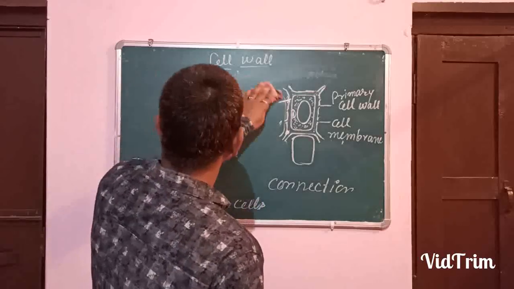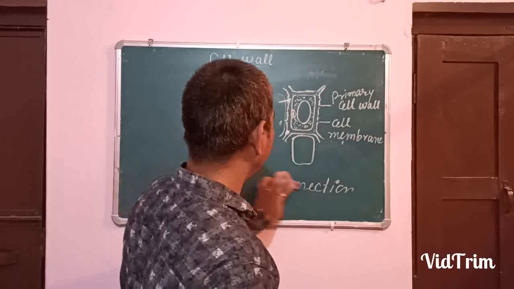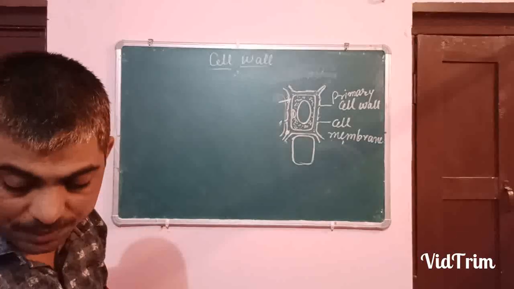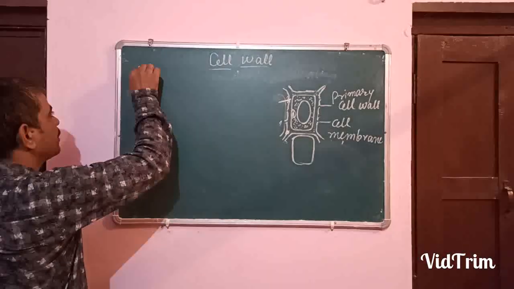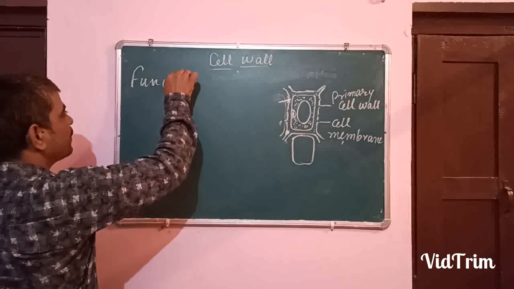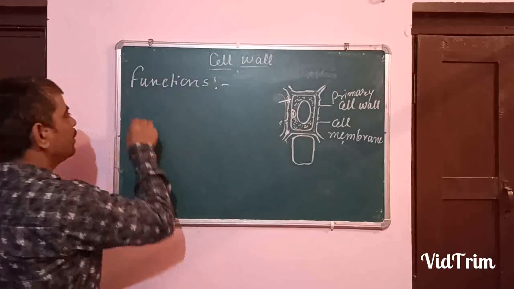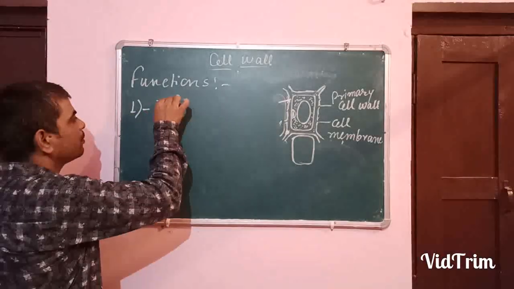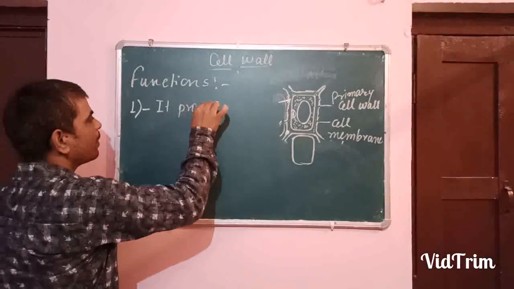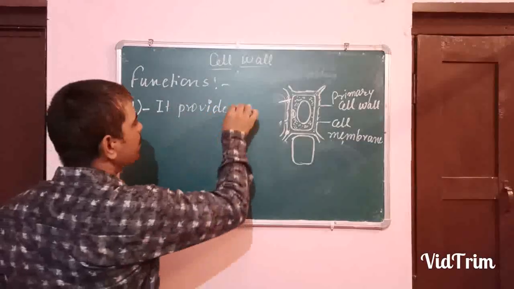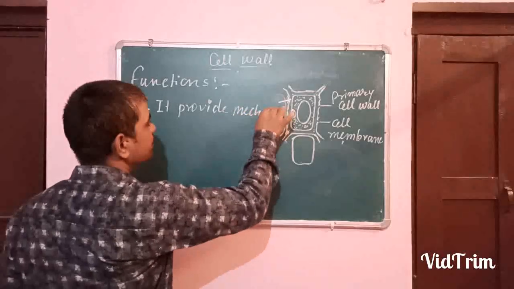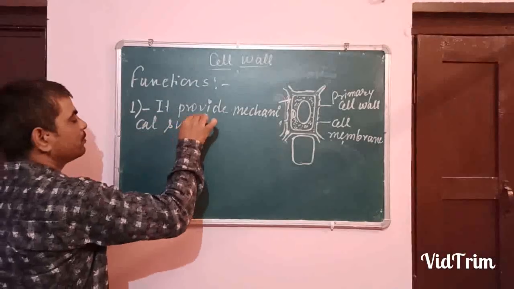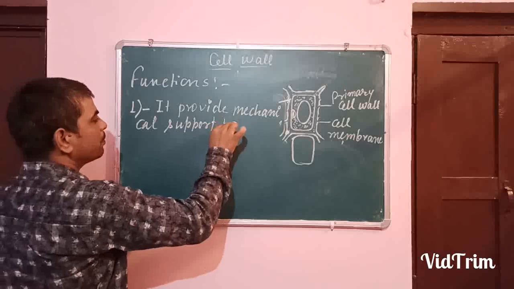Now you understand the definition, structure. Now what is the function? Let's talk about the function of the cell wall. Number one, it provides mechanical support. What type of support? Mechanical support to plants.